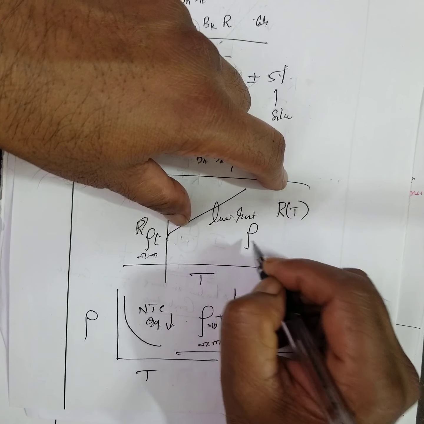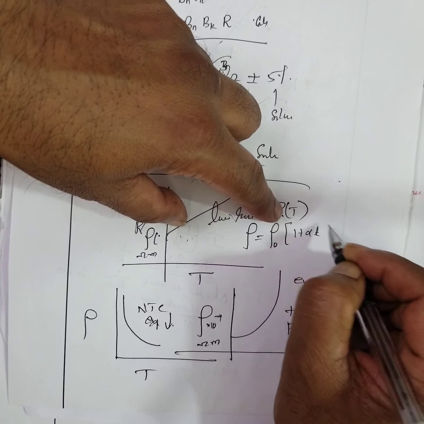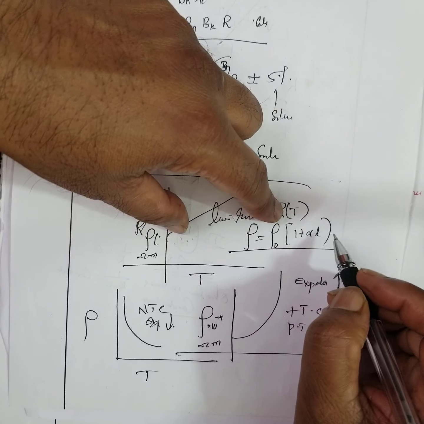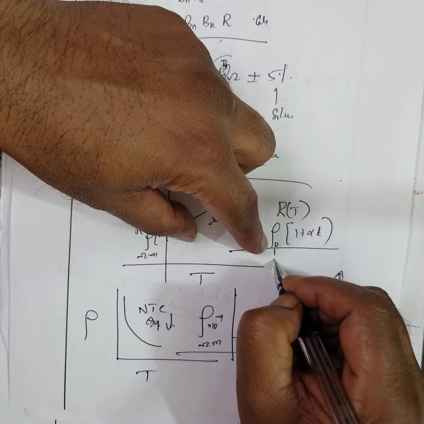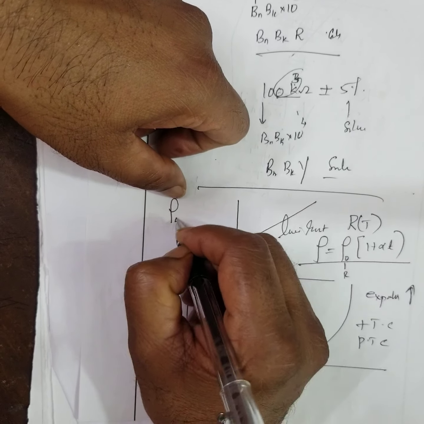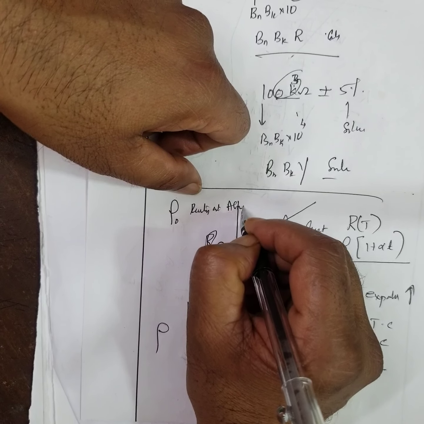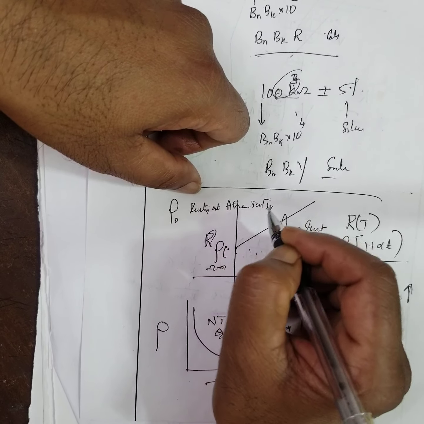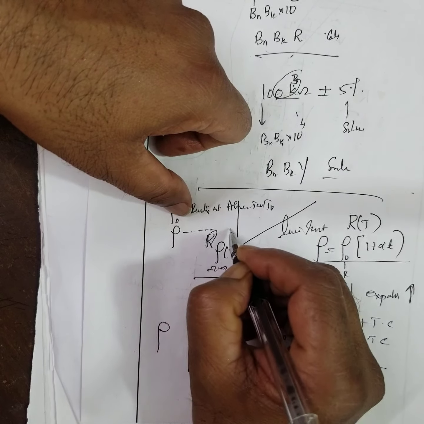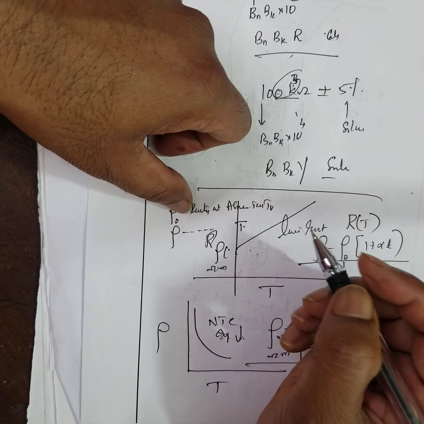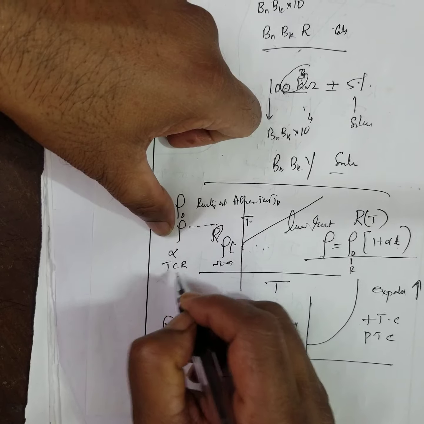Therefore, rho is equal to rho naught into 1 plus alpha T. Here rho naught is the resistivity at absolute temperature T naught, rho is the resistivity at the temperature T, and alpha is the temperature coefficient of resistivity.